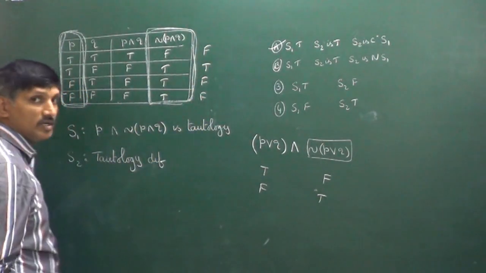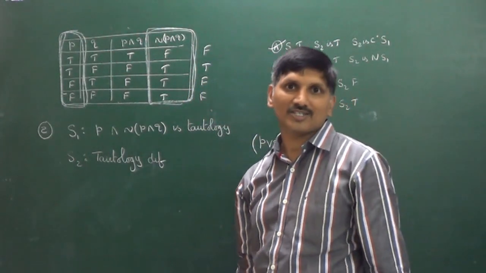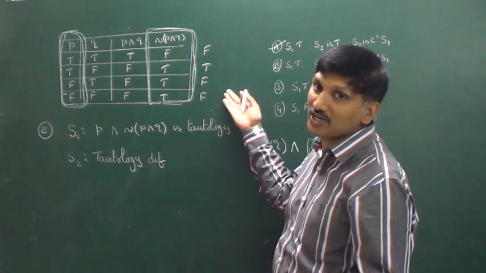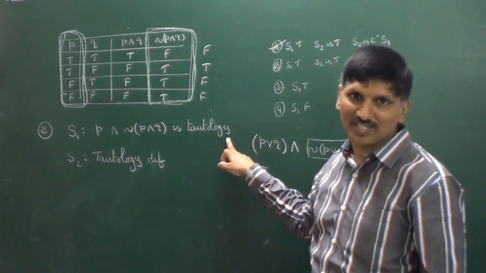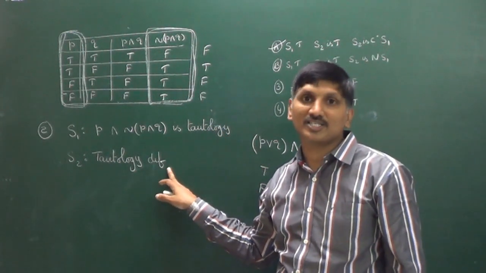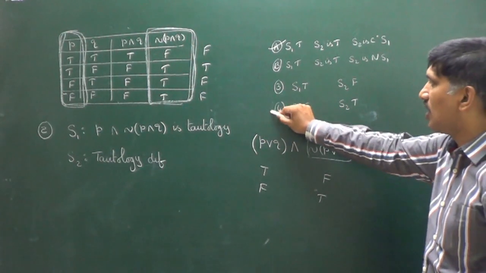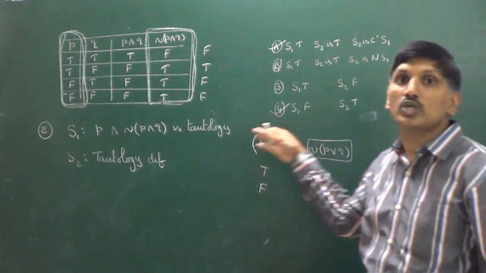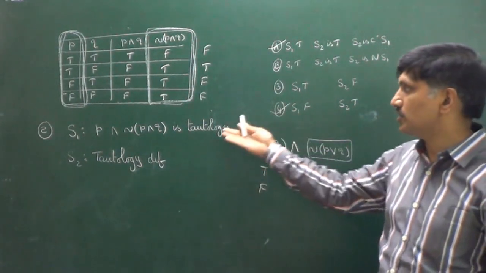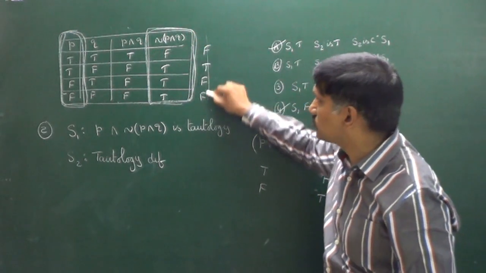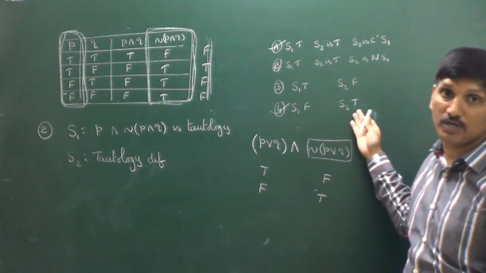Now you can observe here. It is not a fallacy. It is not a tautology. So that's why it is neither a tautology nor a contradiction. But what the question is saying is that it is a tautology. The second statement is given as the tautology definition. That's why which option can we select? First statement is false, second statement is true. The correct definition of tautology is given. That's why the first statement is false, because it is not a tautology. We haven't got all truths, right? So that's why it is not a tautology. So the second statement is true.